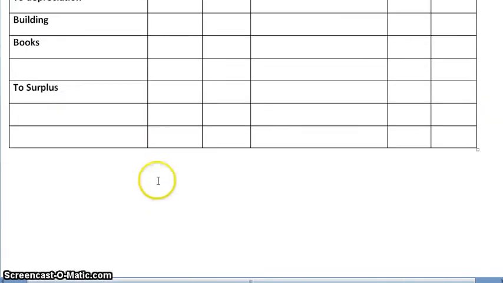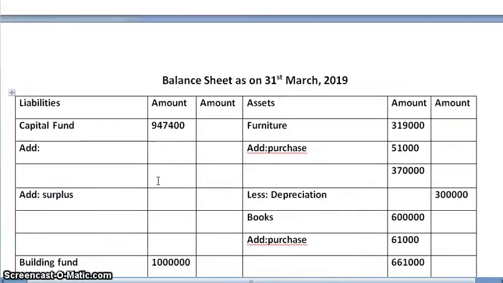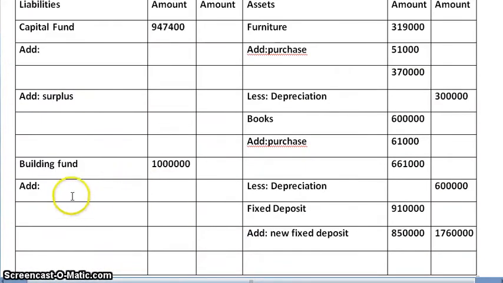Second effect, we'll add it to the building fund, balance sheet liability side. On adding 10 lakh plus 3,50,000, we get 13,50,000 in the outer column.